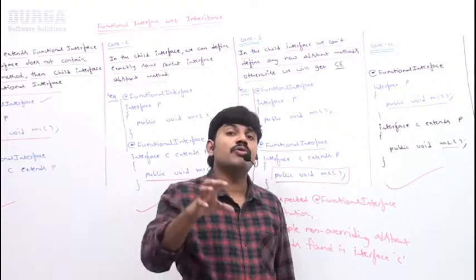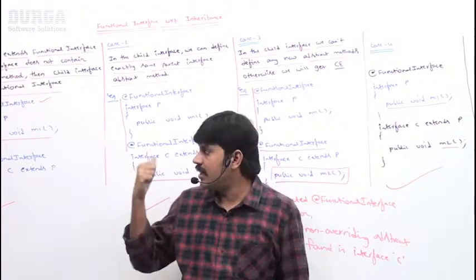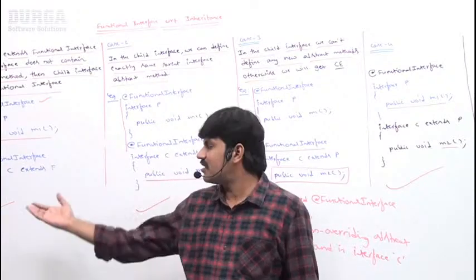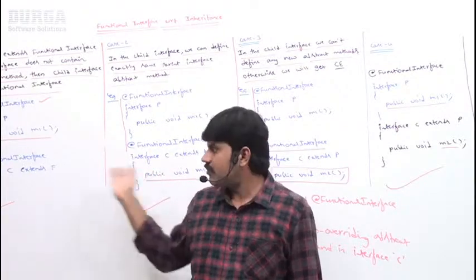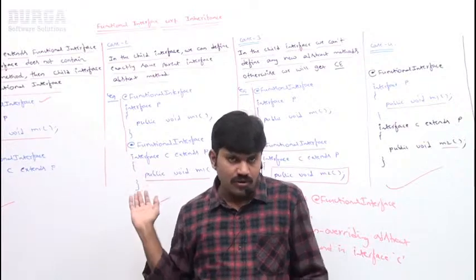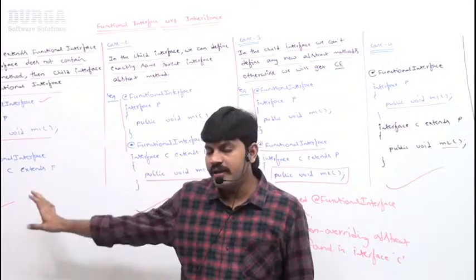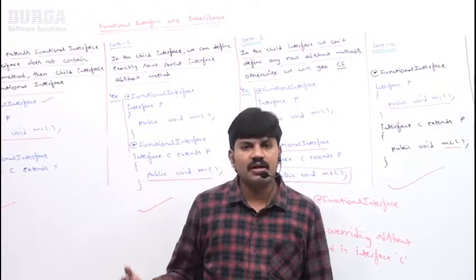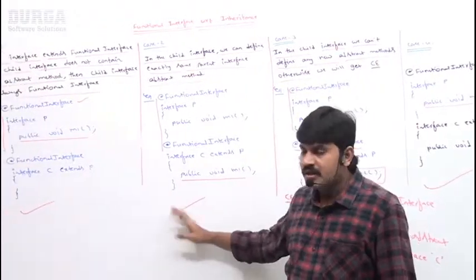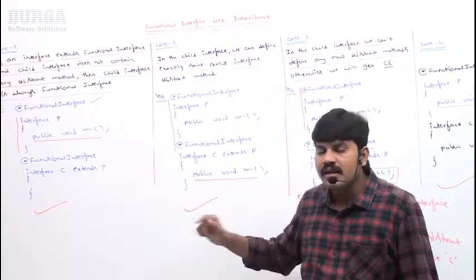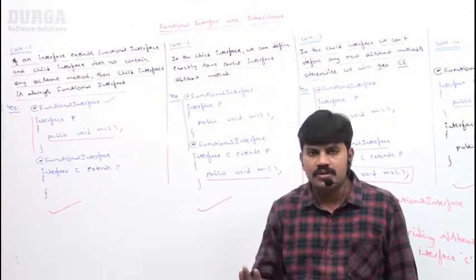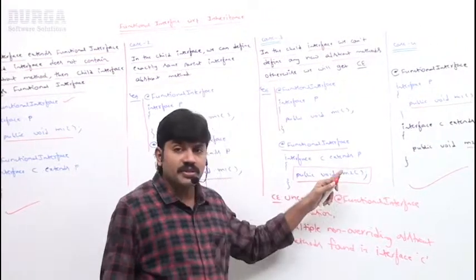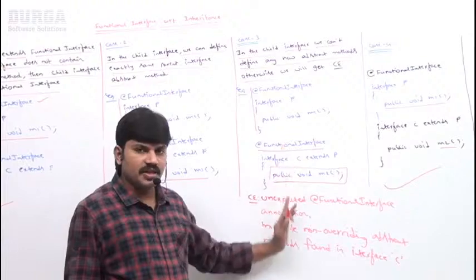Sir, with respect to inheritance, how is the @FunctionalInterface annotation going to work? Sir, very simple. Just a normal Java rule only, sir. Normal inheritance or overriding rule only. Beyond that, there is nothing. If child doesn't contain any new abstract method, automatically child is a functional interface. If child contains exactly the same parent interface abstract method, yes, valid. If child contains a new abstract method, then automatically it is invalid, sir.